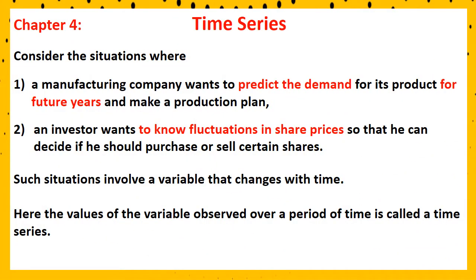Chapter 4, time series. Consider the situations where a manufacturing company wants to predict the demand for its product for future years and make a production plan. Or an investor wants to know fluctuations in share prices so that he can decide if he should purchase or sell certain shares. Such situations involve a variable that changes with time. Here the variable is demand, and here the variable is share prices. Then the values of the variable over a period of time are called a time series.